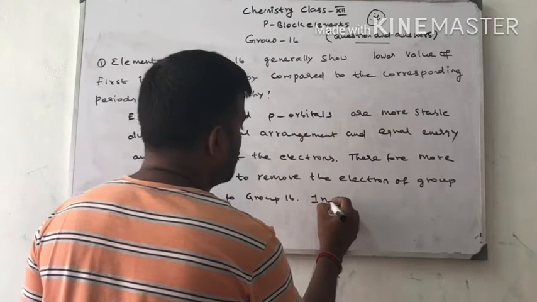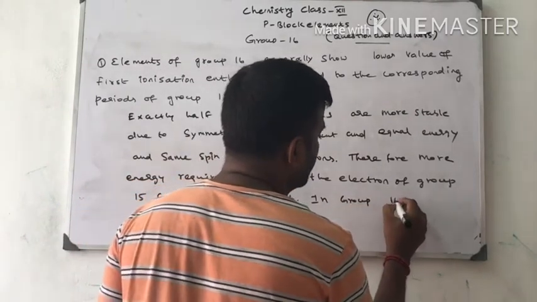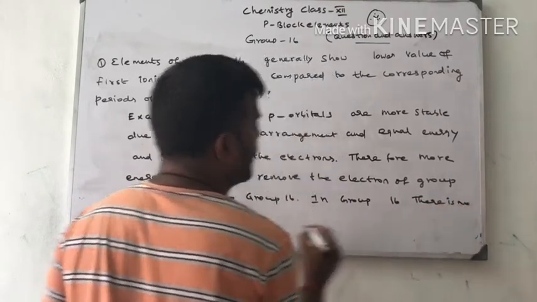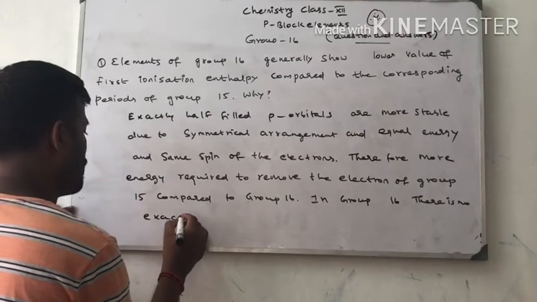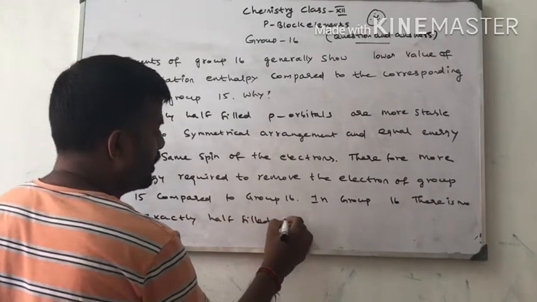In group 16, there are no exactly half-filled p orbitals.